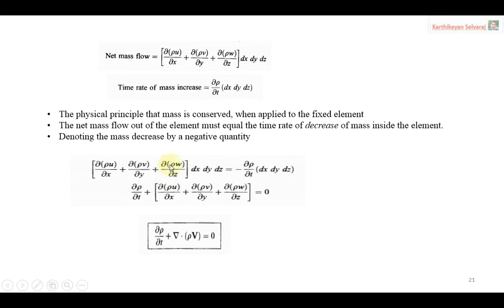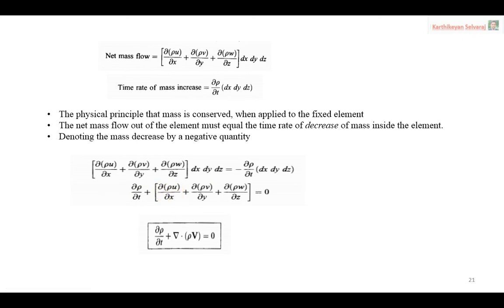The physical principle, when mass conservation is applied to the fixed element, is that the net mass flow out of the element must equal the time rate of decrease of the mass inside the element, the same thing as for a control volume. So this is the mass flow and this is the mass decrement based on the fluid element. Now we do a small mathematical arrangement. Finally we get the three-dimensional continuity equation: ∂ρ/∂t + ∂(ρu)/∂x + ∂(ρv)/∂y + ∂(ρw)/∂z = 0.